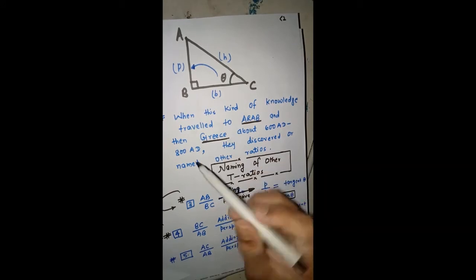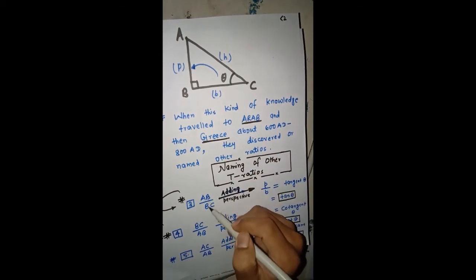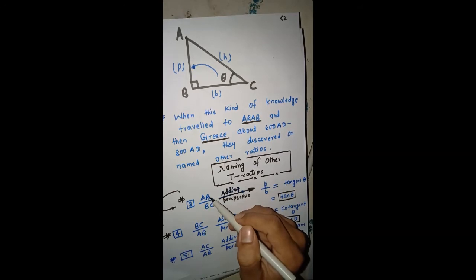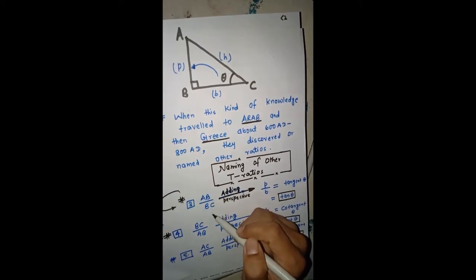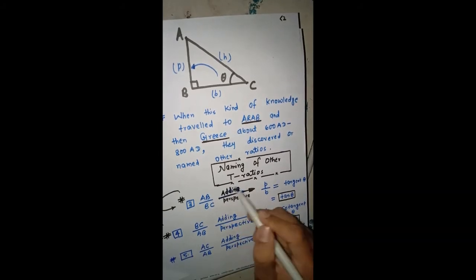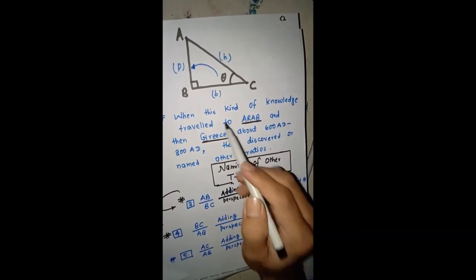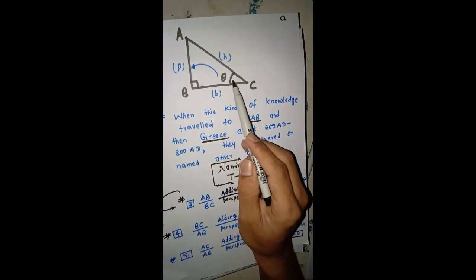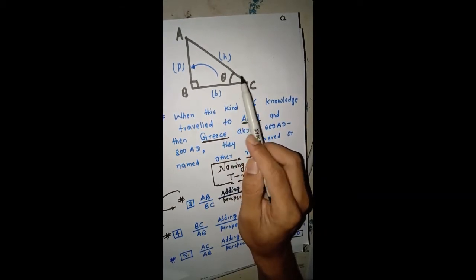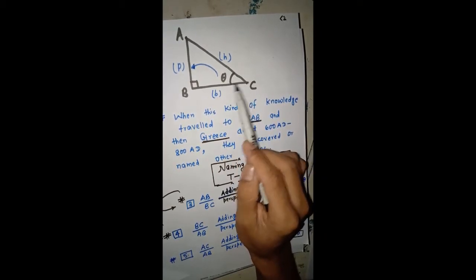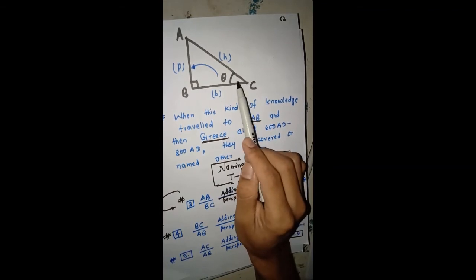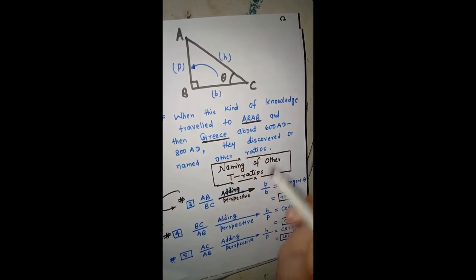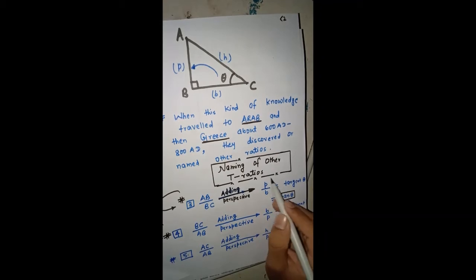So if you take AB by BC, the ratio of the length of this side upon this side, and you add the perspective, meaning the information about direction, or from where or along which line you observe something, then it becomes P by B. I have already told you about this in the previous lecture.